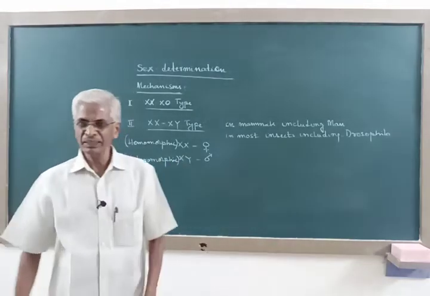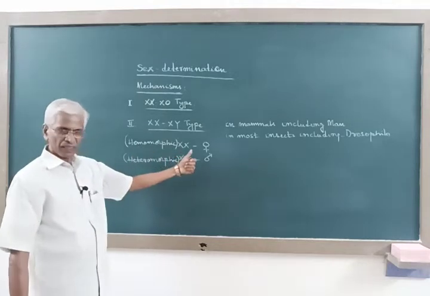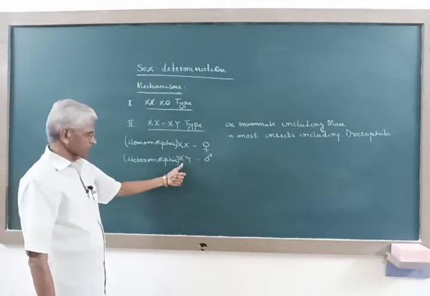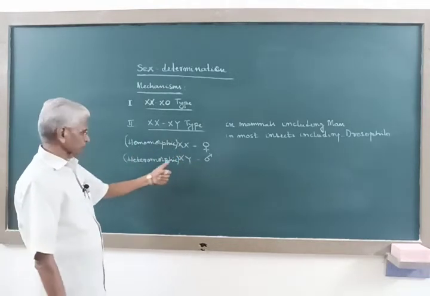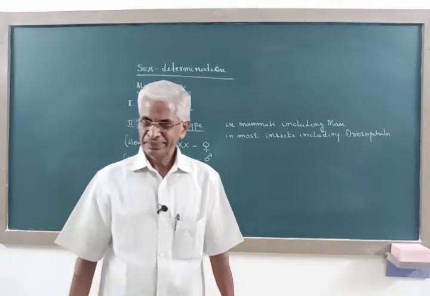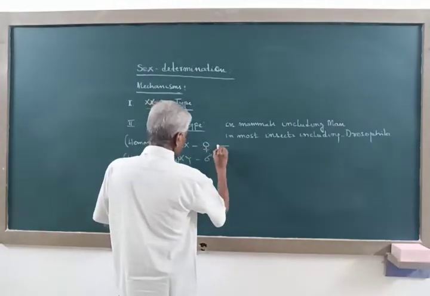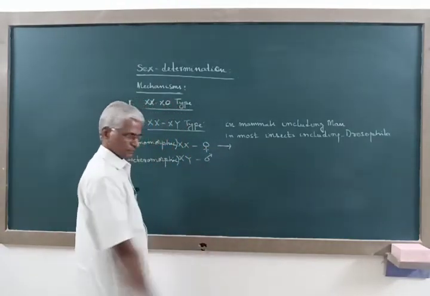Heteromorphic means dissimilar sex chromosomes. So here the sex chromosomes are similar, and here the sex chromosomes are heteromorphic. Now here also, the female produces uniform gametes.